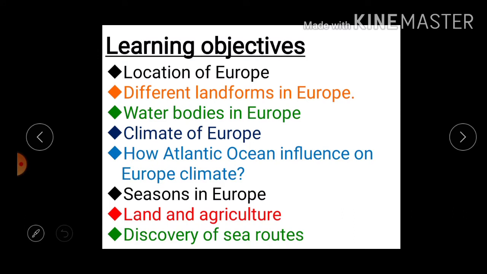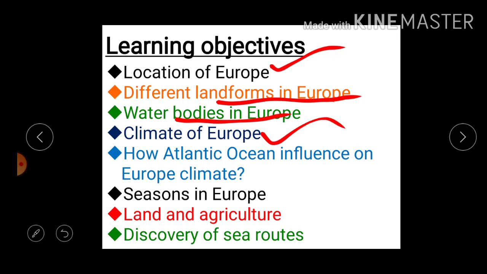In this chapter we are going to discuss the location of Europe, different landforms in Europe, and the water bodies that helped Europe's development, and the climate of Europe, including different seasons and how the Atlantic Ocean influences the climate. Then land and agriculture, and how European countries discovered sea routes to other countries.